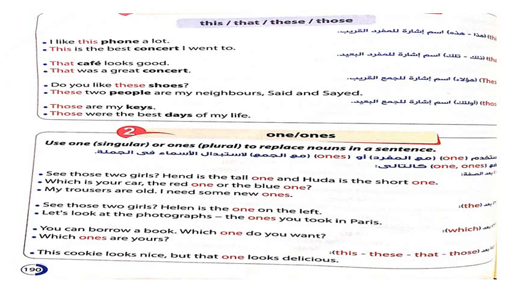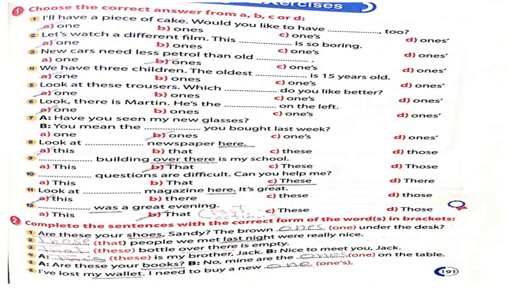Turning to the second page. Here is the exercise. I will have a piece of cake. Would you like to have one too? Let's watch a different film. This one is so boring. New cars need less petrol than old ones. We have 3 children. The oldest one is 15. I'm not speaking about all the 3 children. I'm speaking about one of them.